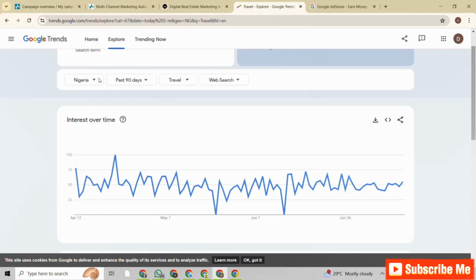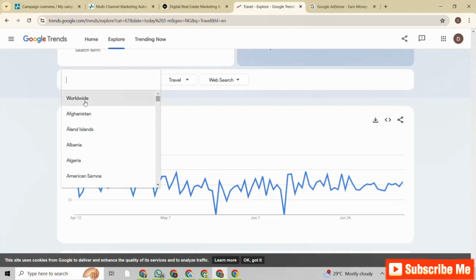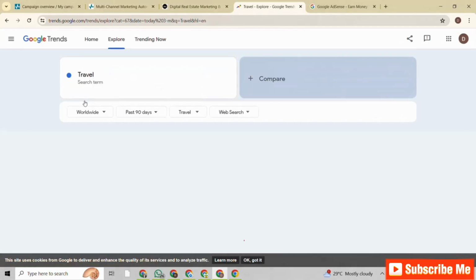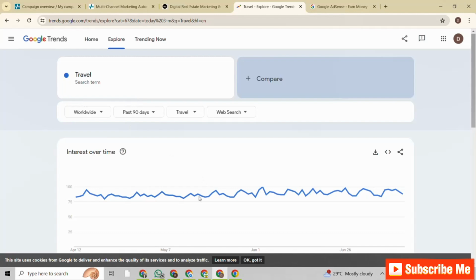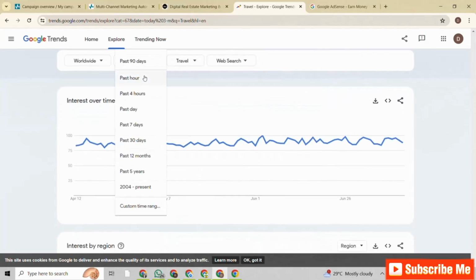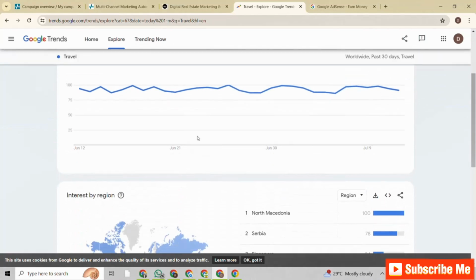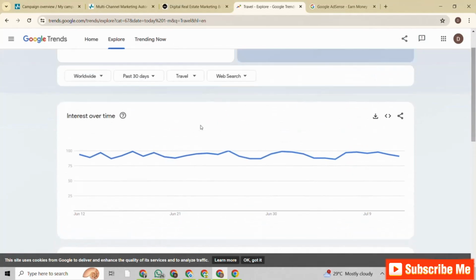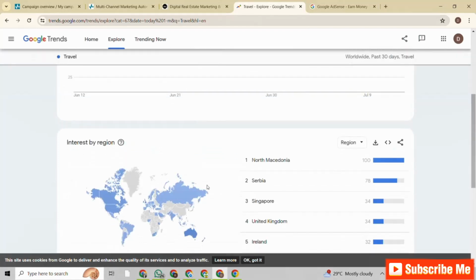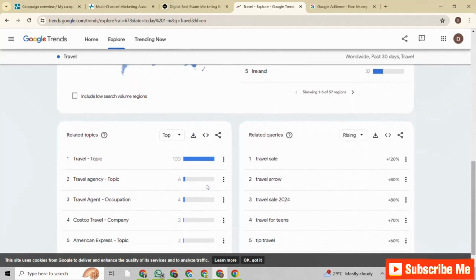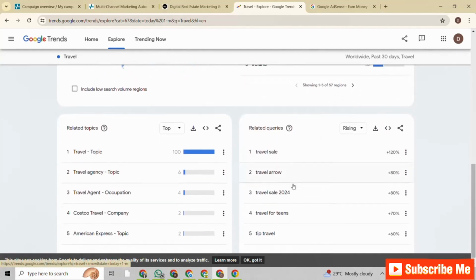So let's say, for instance, you want to target worldwide. Maybe you want to do international SEO for your blog also. You can see in the past 90 days it has been very consistent. 30 days, it's been very consistent. So the travel industry looks to me like an industry that you can get into at the moment and you do just fine. Then, to do deeper research into areas of travel that you should focus your blog on,